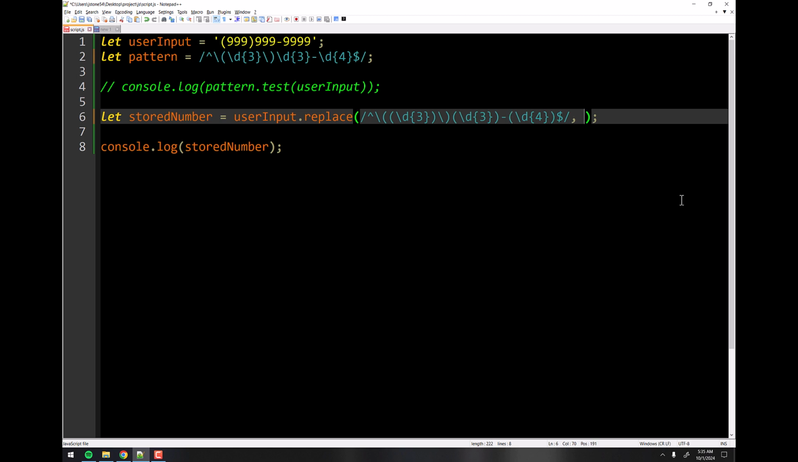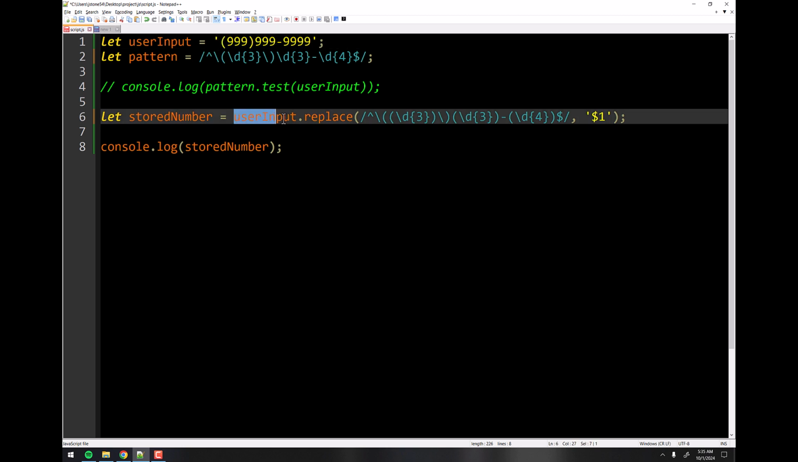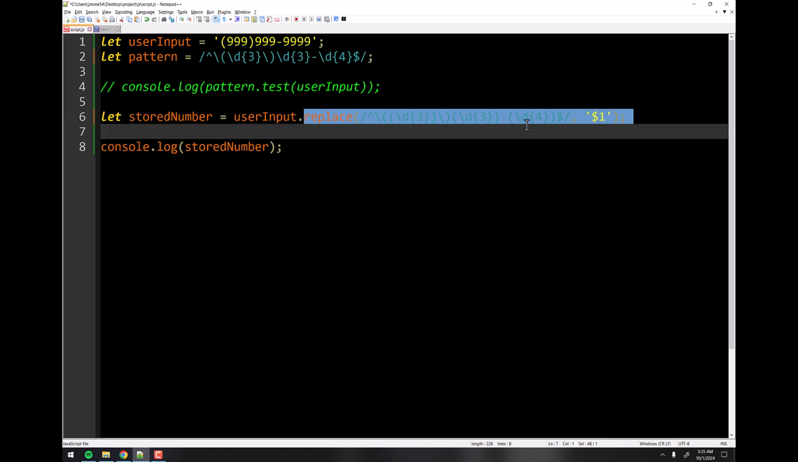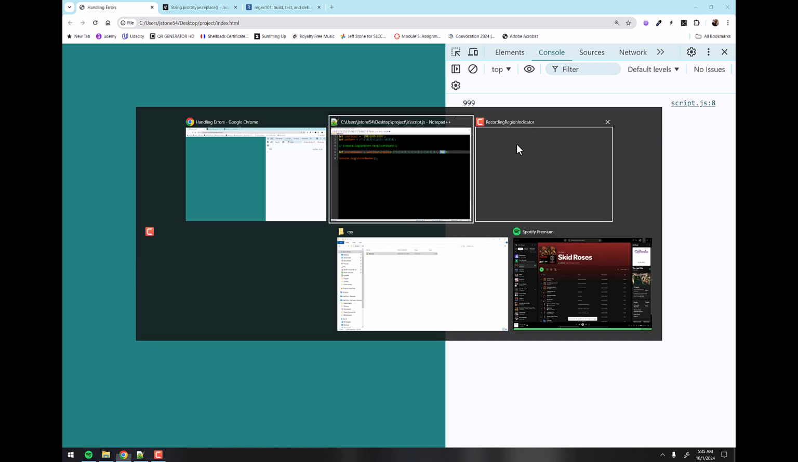So right now I can replace, oops, let's put that in quotes there. I can replace this whole thing in this string, right, which is this big thing here. So I can take this string right here and replace any occurrence of that with that. Now that's just going to give us plain old 999, right? So if I refresh it, and that just gives us 999.